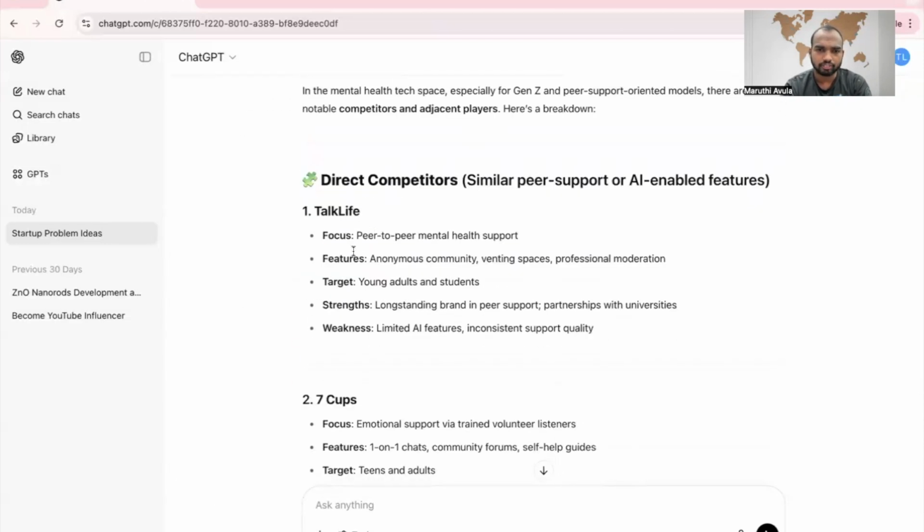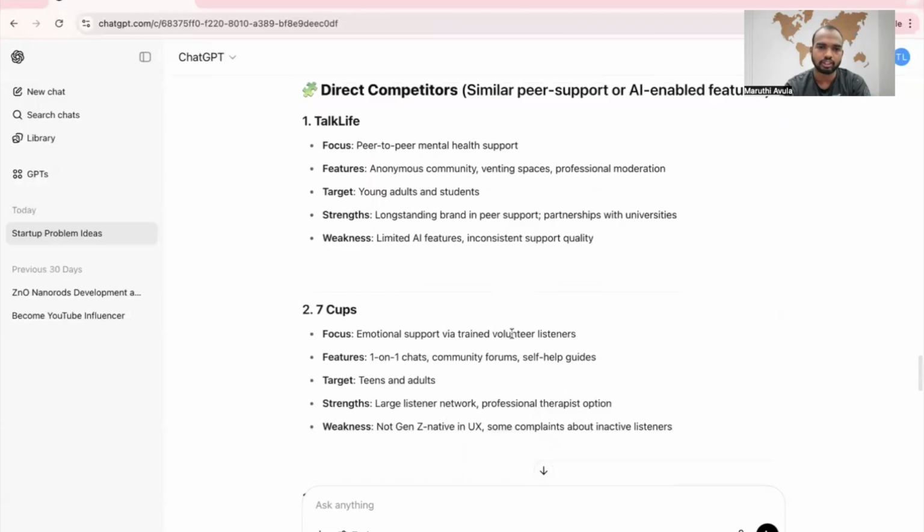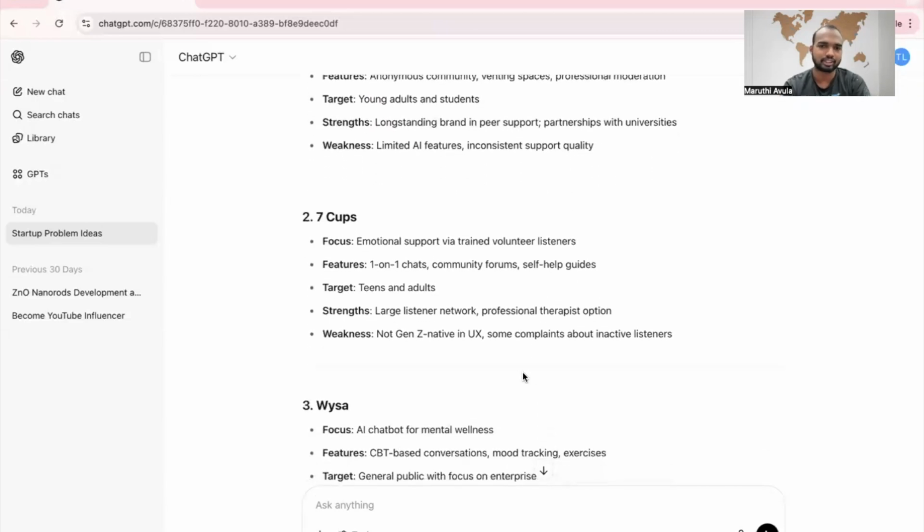Okay, TalkLife. These guys are peer-to-peer mental health support. Features: anonymous community, waiting spaces, professional moderation, targeting adults and students. Strengths: long-standing brand in peer support, partnerships with universities. That's great. Weaknesses: limited AI features, inconsistent support quality.